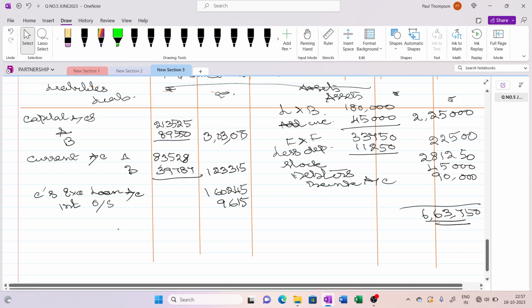Now they have given one more item, creditors account, 67,500. Let me total this so that we confirm it. 3,03,075 plus 1,23,315 plus 1,60,245 plus 9,615 plus 67,500. The total comes to 6,63,750.